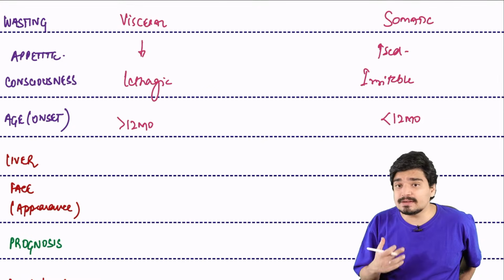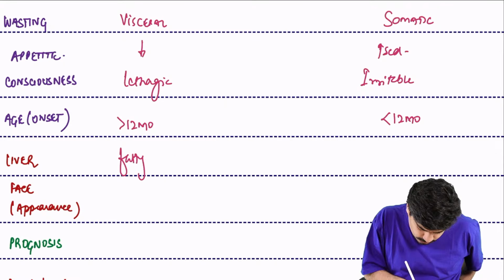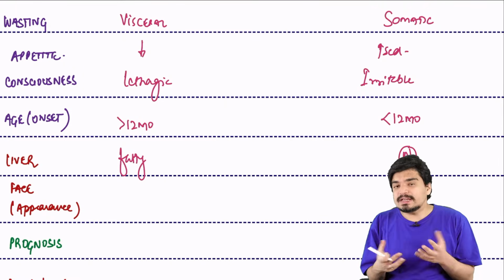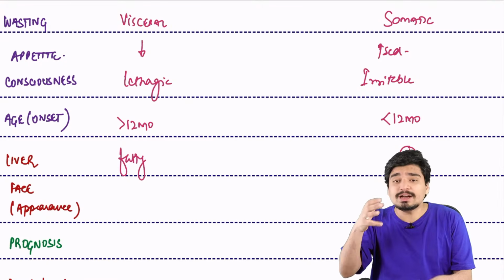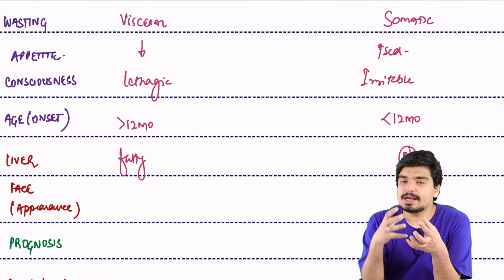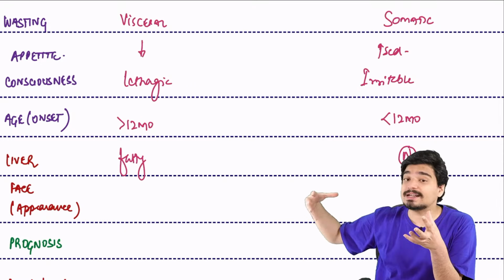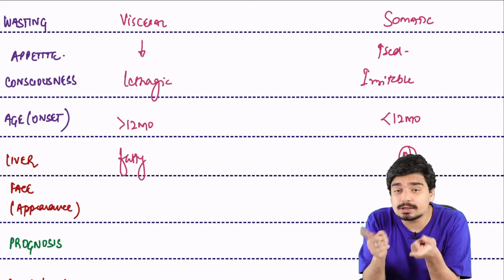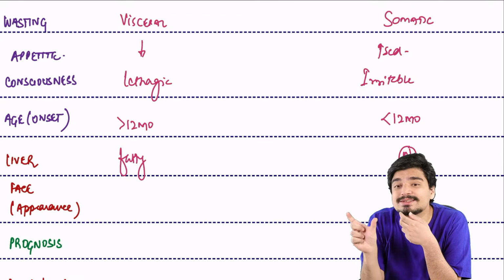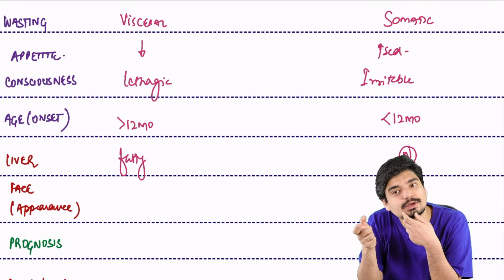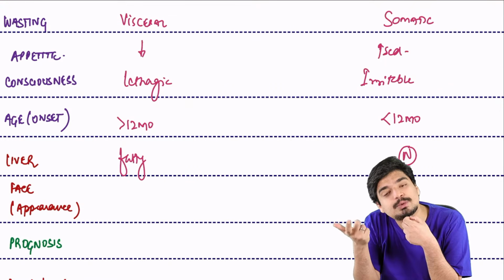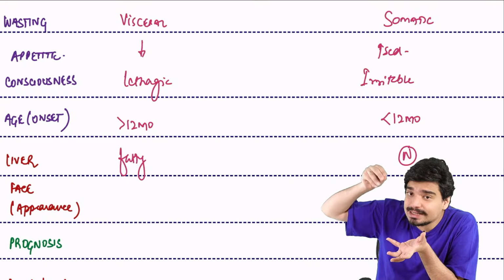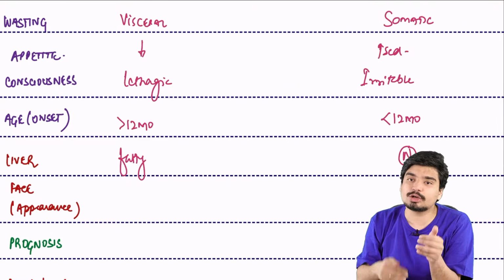As far as liver is concerned, there is going to be fatty liver in Kwashiorkor. Liver will be normal in Marasmus. Why is there fatty liver in Kwashiorkor? See, the liver stores fats in our body, right? And whenever any part of the body requires fatty acids or fat, it is transported from the liver to the rest of the body using lipoproteins. These lipoproteins are also visceral proteins. So you lose visceral protein, you lose lipoproteins. So fat is not able to be transported to the rest of the body. It starts accumulating in the liver, leading to fatty liver in Kwashiorkor.